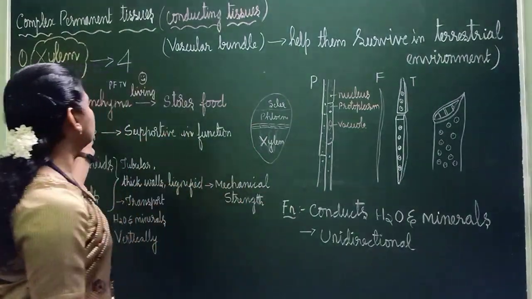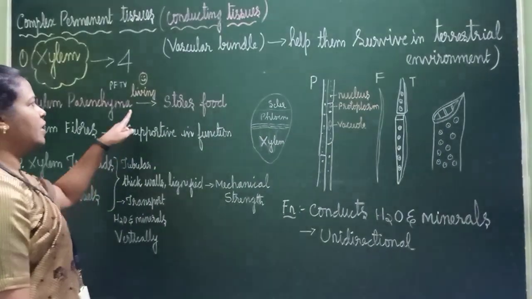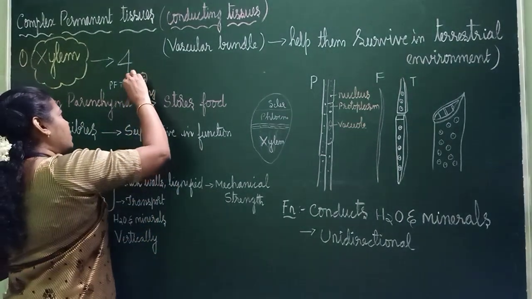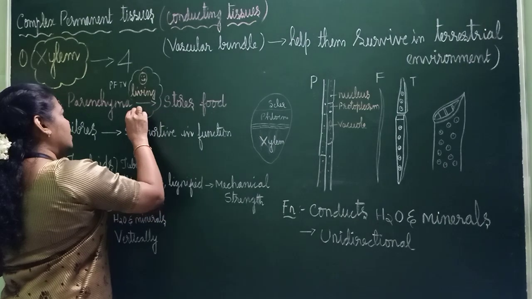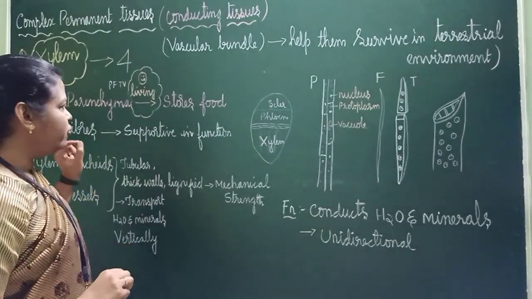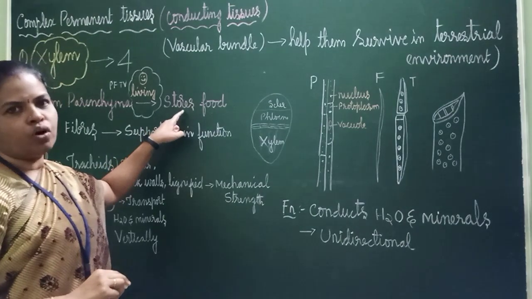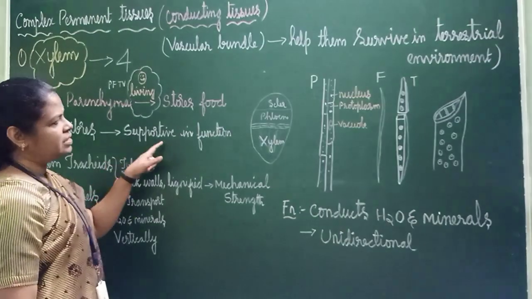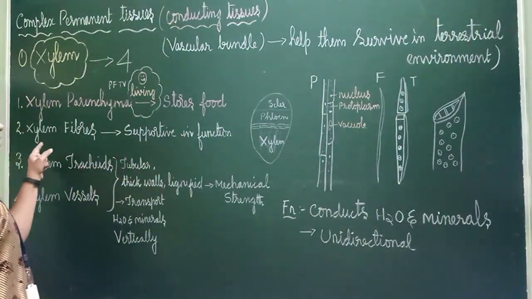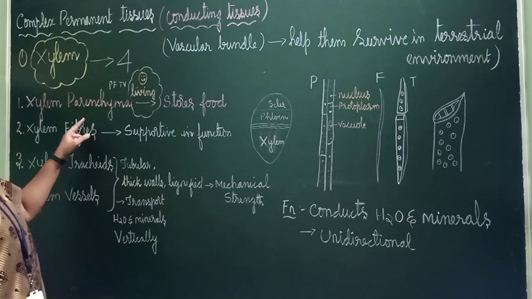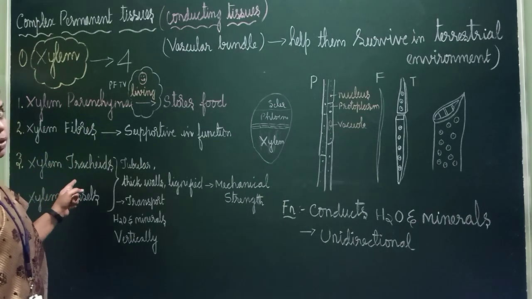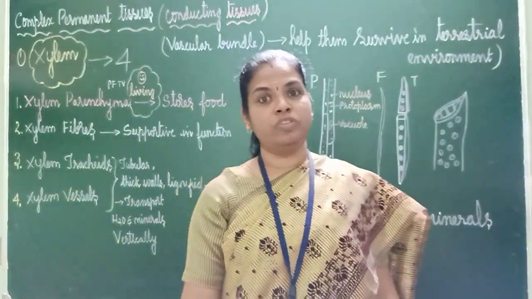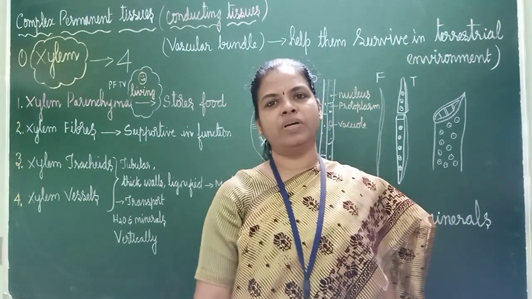Now, the main work of xylem parenchyma: it is living. That's the reason I have given one smile here. Xylem parenchyma is living; all others are dead. The main function of xylem parenchyma is to store food. Xylem fiber's main function is support. It is very thin and dead, so it is supportive in function. It will support the other cells. That is also very important. When we are working in a group, even if you are not helping much, we should not disturb others. Only then can we work in a group, right?